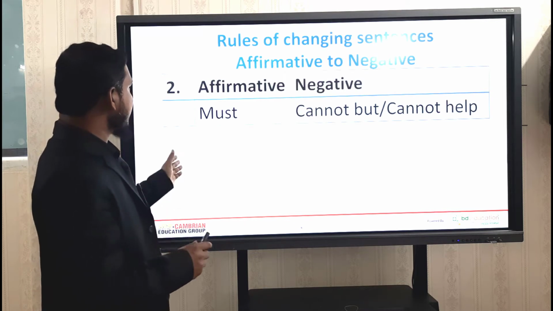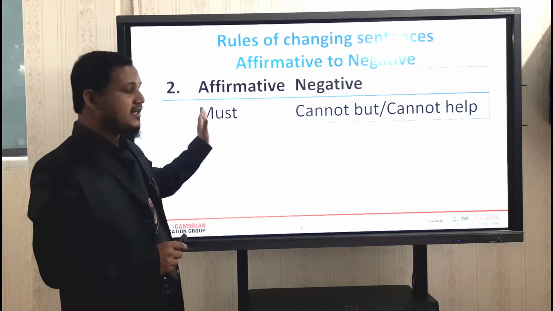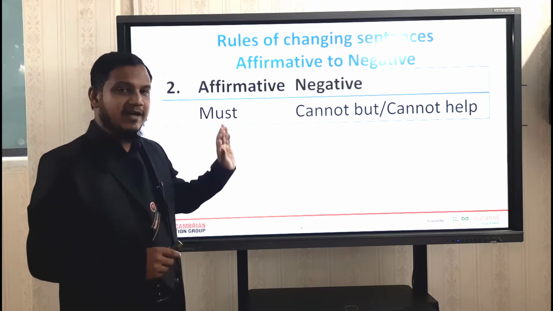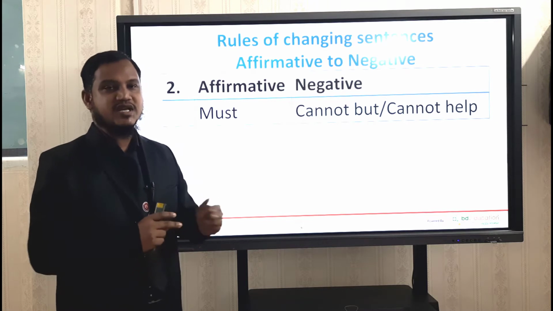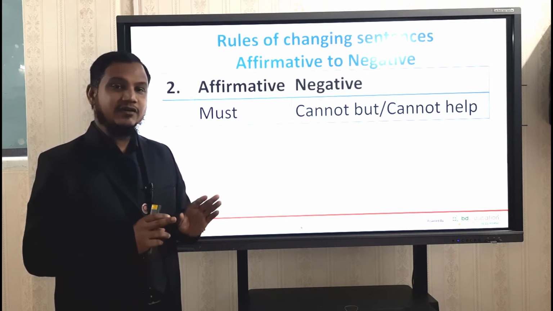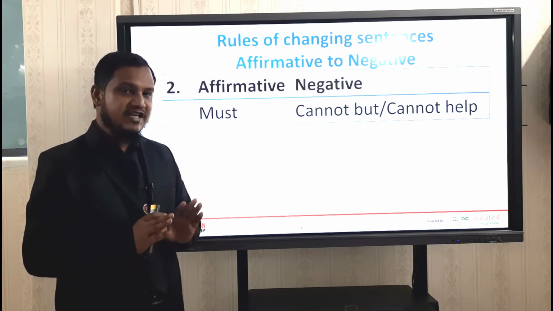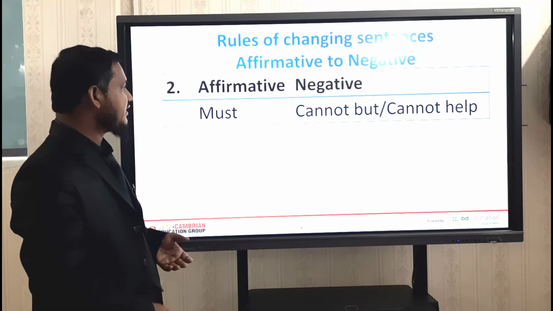Dear students, look at this. This is rule 2. And you find "must" in an affirmative sentence, and you will have to change it into negative. And there are 2 ways to change the sentence from affirmative to negative. An affirmative sentence includes "must," and you will have to change it into negative. How to do? Okay, look at this. I am giving you the example.